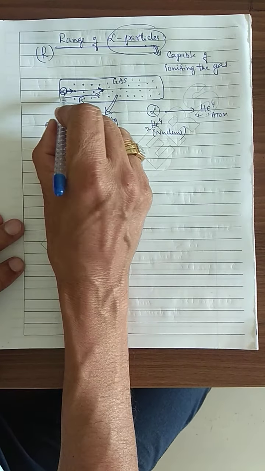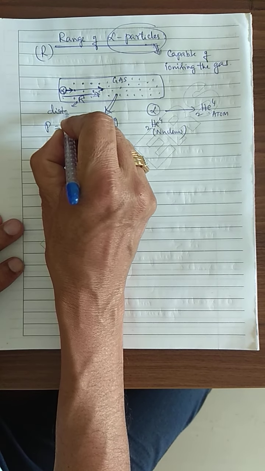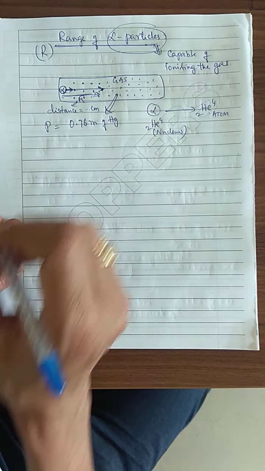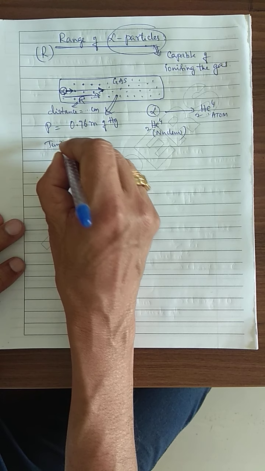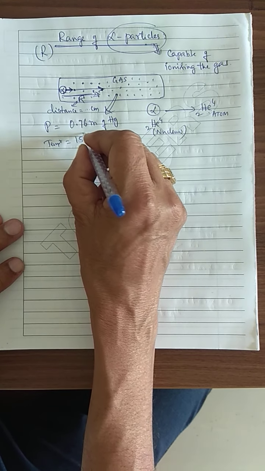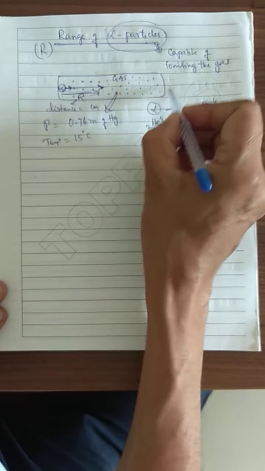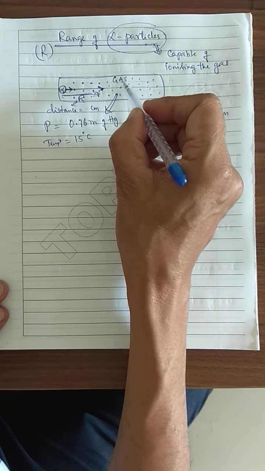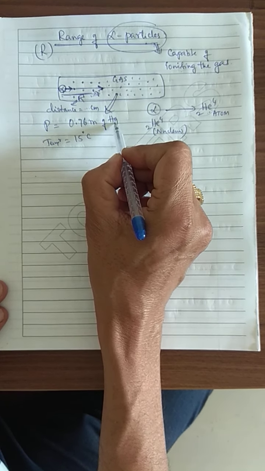Then the distance, whatever we are measuring here, we have to measure in terms of centimeter only, and the temperature must be maintained at 15 degrees centigrade. Follow the condition here. The gas must be maintained at a temperature of 15 degrees centigrade and at a pressure of 0.76 meter of mercury.